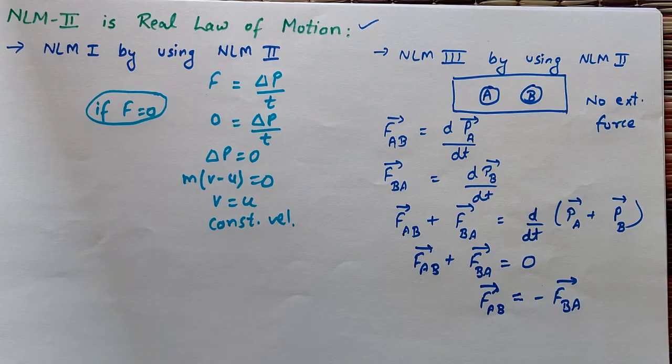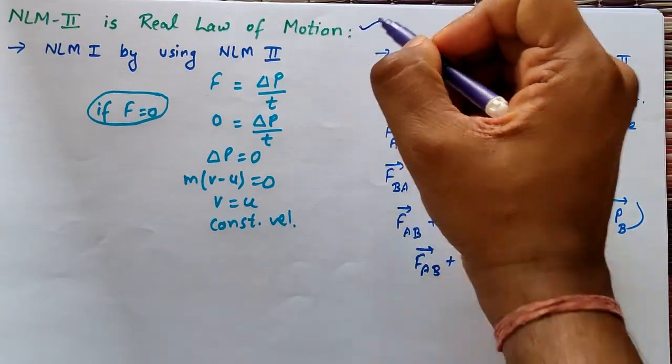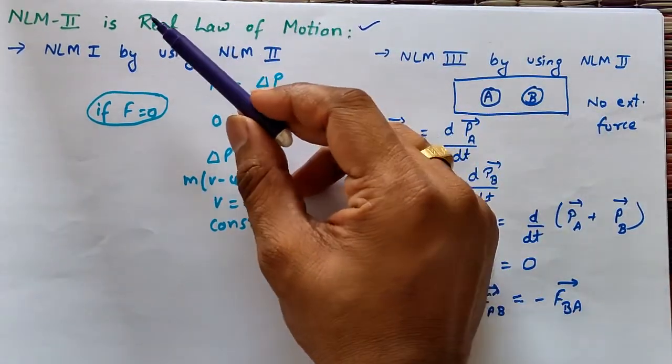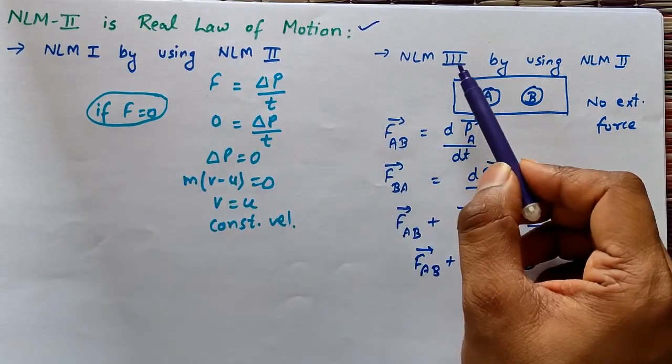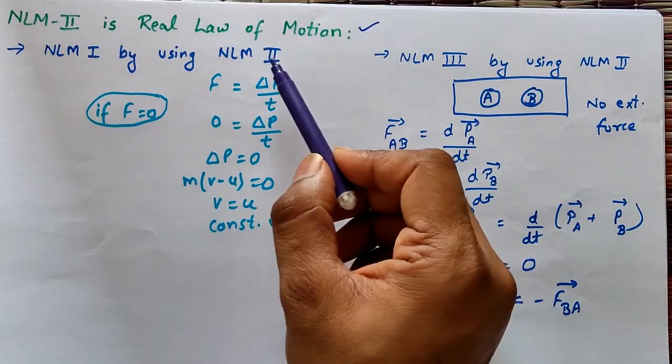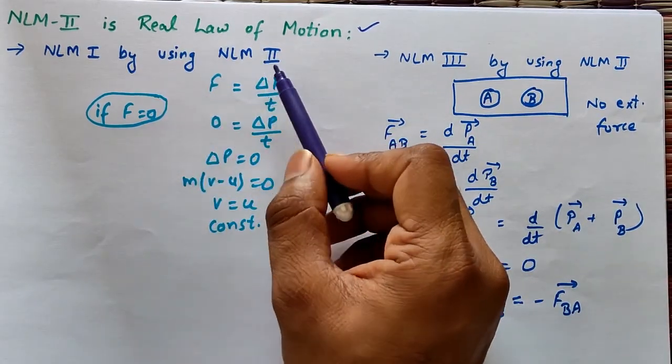One more thing is there, that is, Newton's second law is the real law of motion. Why do we say this? Because by using Newton's second law we can prove Newton's first law of motion and Newton's third law of motion by using the second law only. So we are proving the first law by using the second law first.